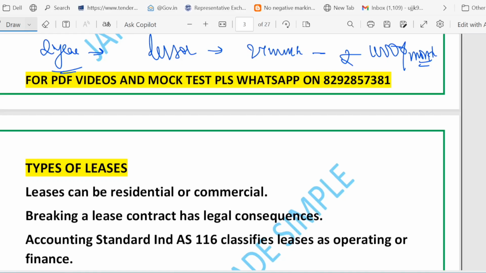I hope it is clear right now. So if you pay 10,000 rupees per month, then the car owner lets you drive it for 24 months. So here you are the lessee, right? You use the car and pay monthly rental.